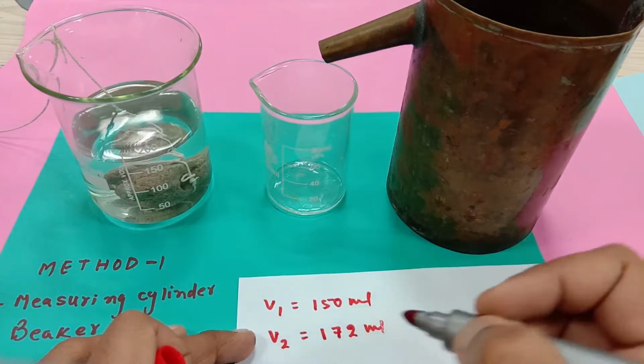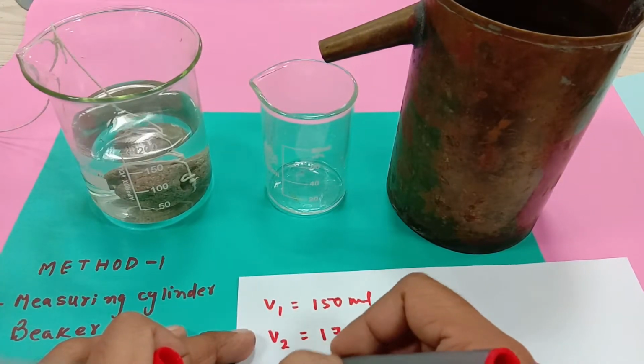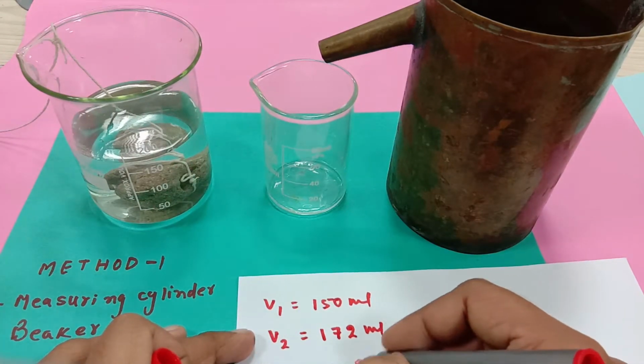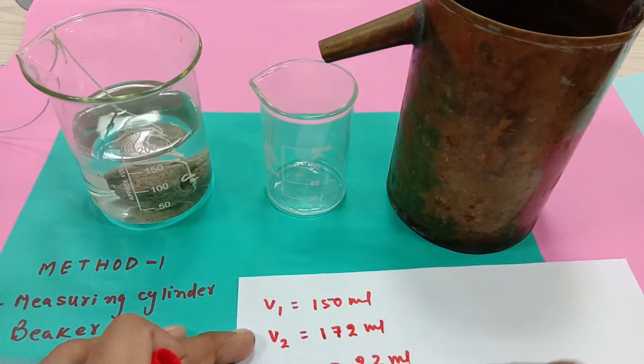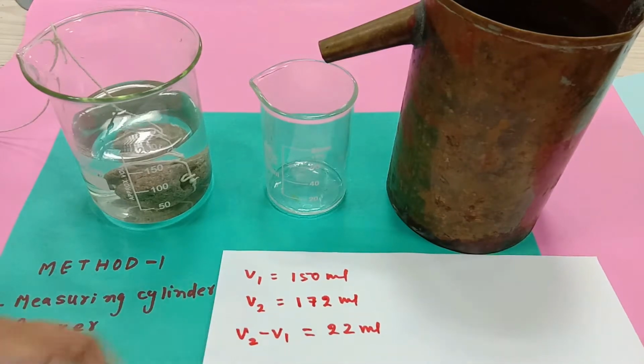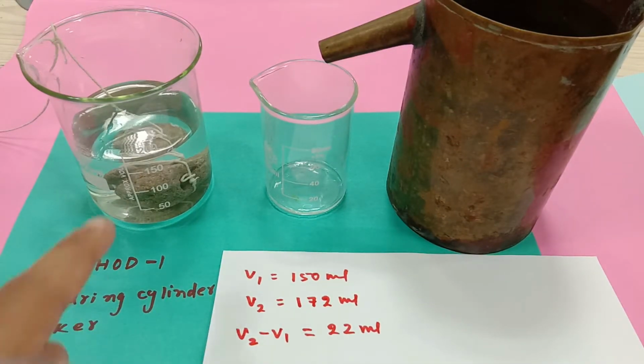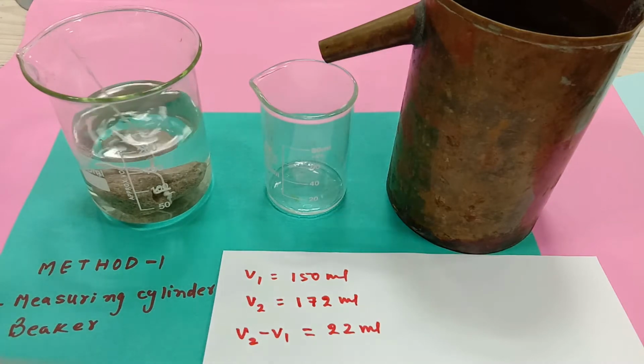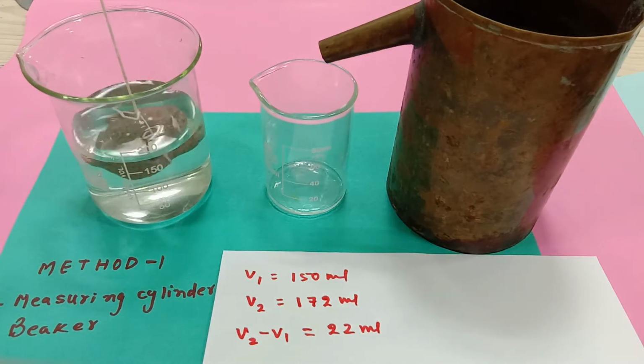172 ml, and the difference in the volume, that is V2 minus V1, is the water displaced, that is 22 ml. And this itself is the volume of the stone, people. So the volume of the stone by the water displacement method is 22 ml. This is not very accurate, but my purpose is just to show the experiment.